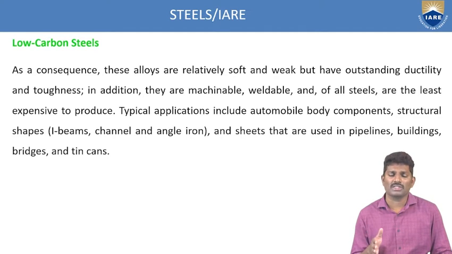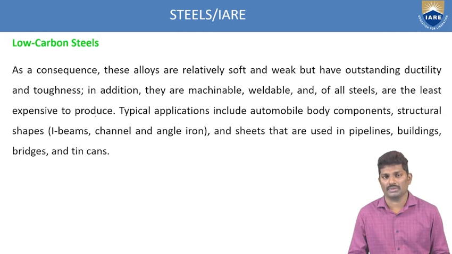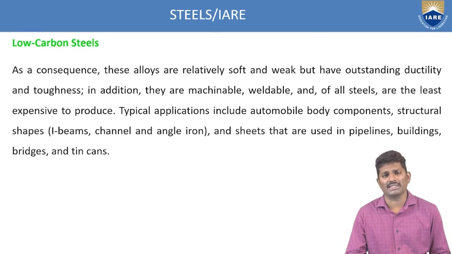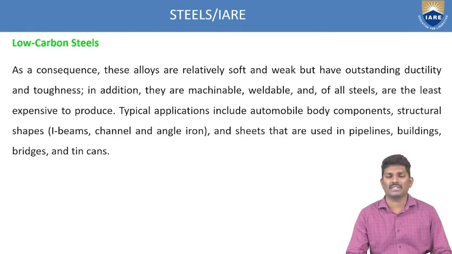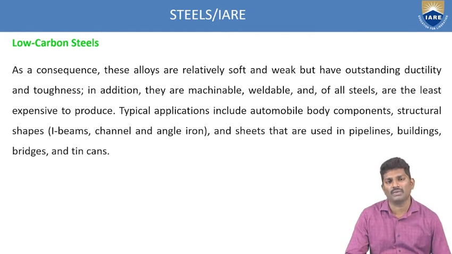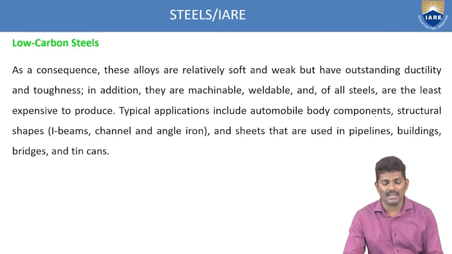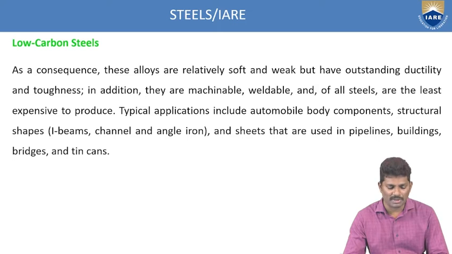In addition to this, the other benefits are that they are machinable, weldable, and of all steels they are the least expensive to produce. Though it is soft and weak in nature, we can do the machining process. Since it is very soft, it is easy to machine. Any type of manufacturing we can do with this material, and it can be easily welded also. You can do the welding process with these low carbon steels, and they are the least expensive to produce.